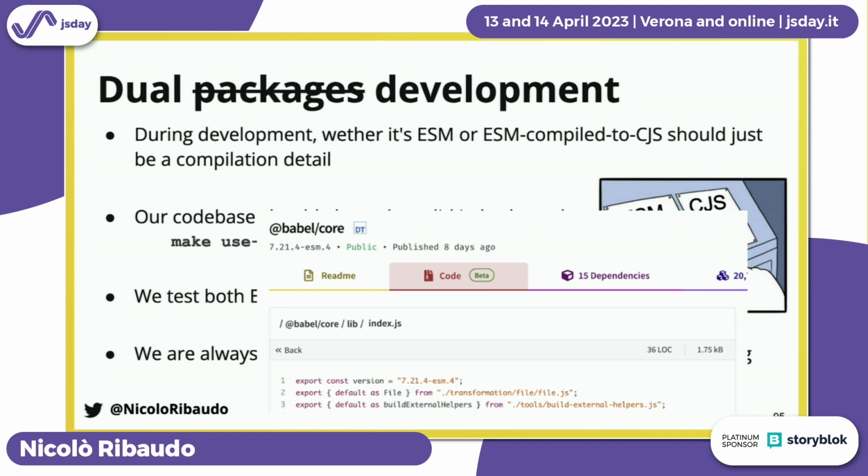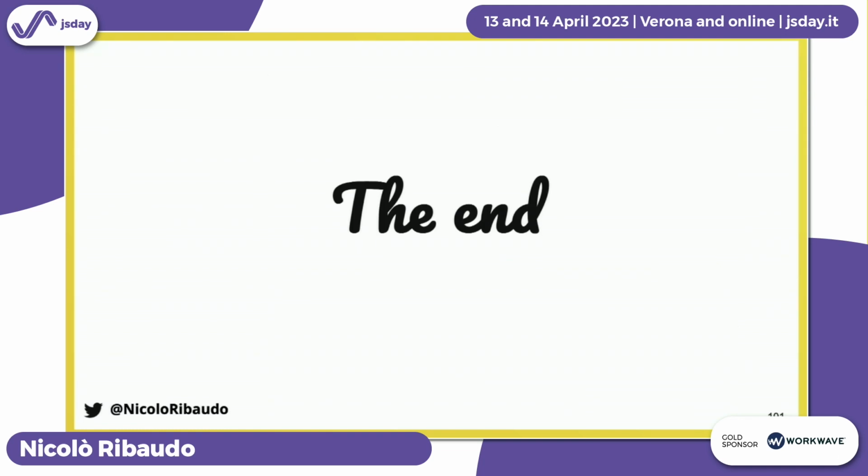And I even tried, one week ago, because I realized that I couldn't give this talk without actually trying if it was working for real. So we tried, and it works. It's marked as -esm.4, it was just a test release. The main code will be published in Babel 8. But this was satisfying. It took us 2 years to get there, and we are finally at the final point. And that's the end.